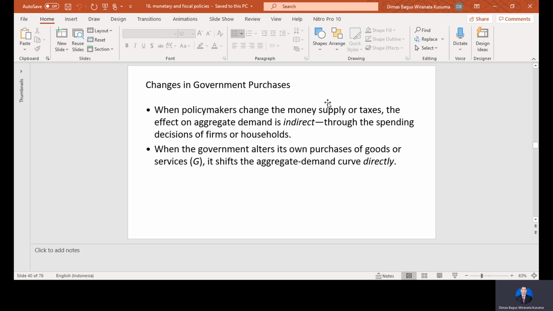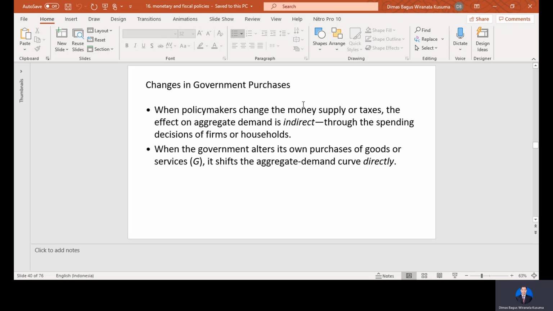And when policymakers change the money supply or taxes, the effect on aggregate demand is indirect, through the spending decisions of firms and households. So the policy related to taxes here will affect aggregate demand indirectly, namely through the decisions of firms and households.